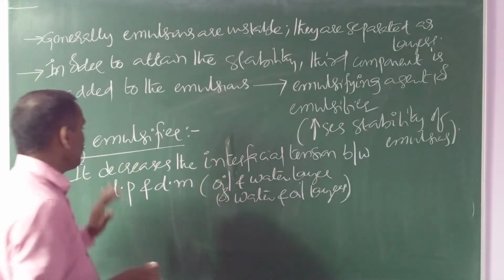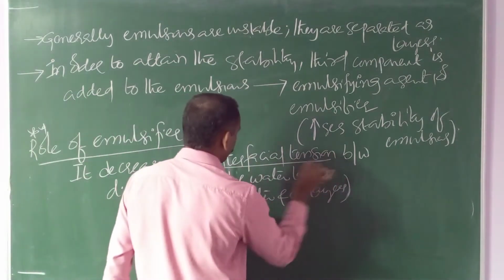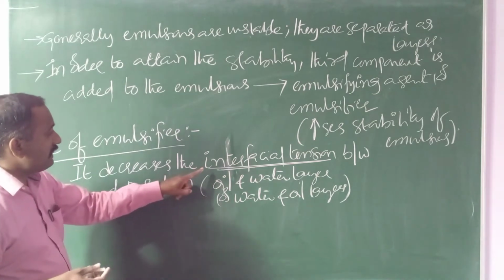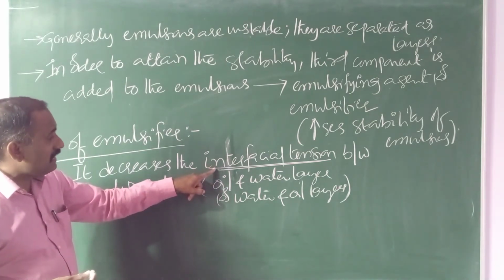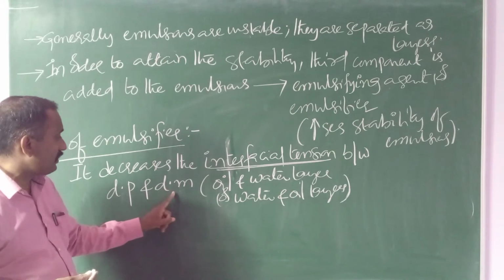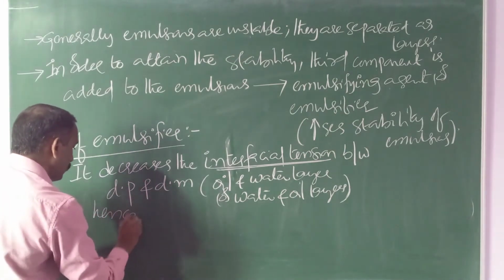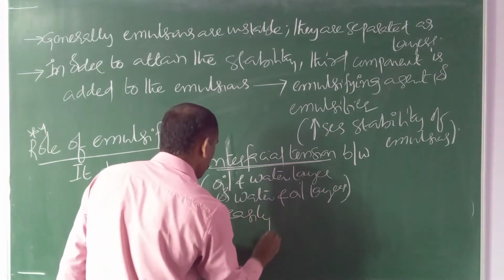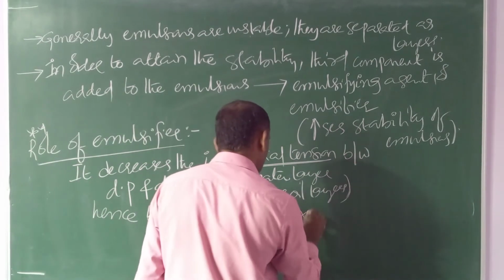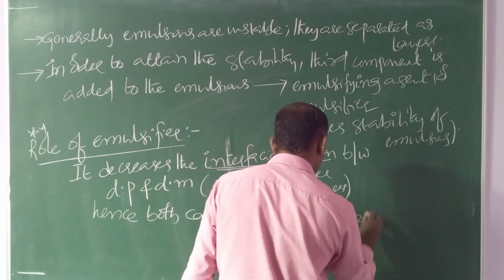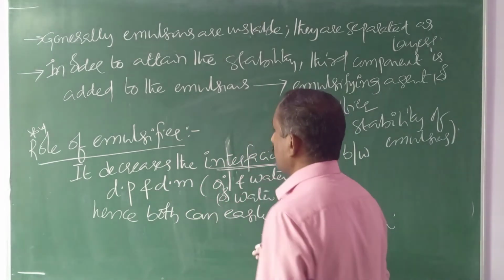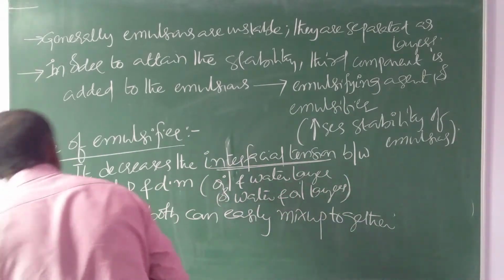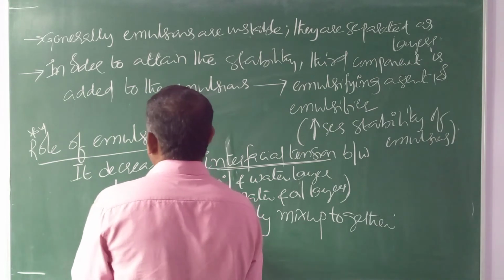By the addition of the emulsifier, remember this: how the emulsifier gives stability is that the added emulsifier decreases the interfacial tension between the dispersed phase and dispersion medium. Hence, both can easily mix together. So this is the role of the emulsifier. Next, examples of emulsifier.